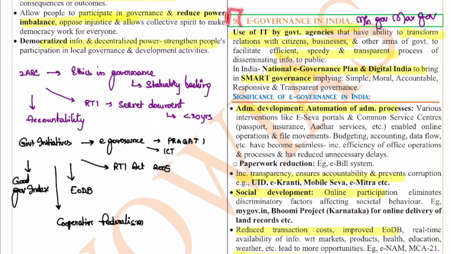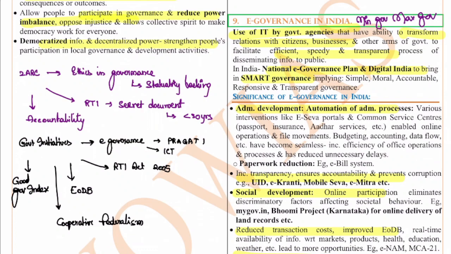Now the next question, the ninth question, is about e-governance directly. E-governance. Minimum government, maximum governance has been the mantra, and e-governance will ensure this. It is the use of information technology by government agencies that have the ability to transform relations with citizens, business and other arms of the government, to facilitate efficient, speedy and transparent processes of dissemination of information to the public. In India, the National e-Governance Plan and Digital India aim to bring in SMART governance, implying simple, moral, accountable, responsive and transparent governance.